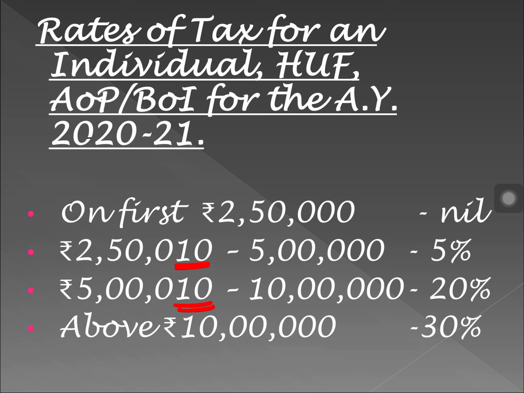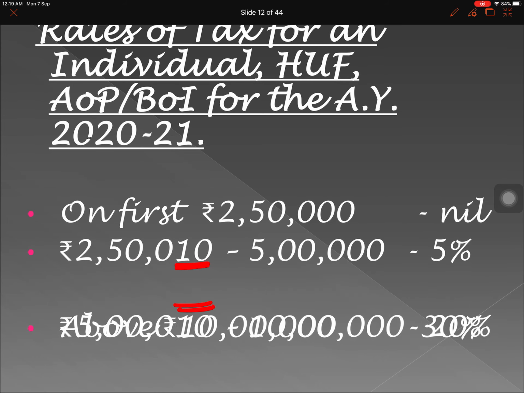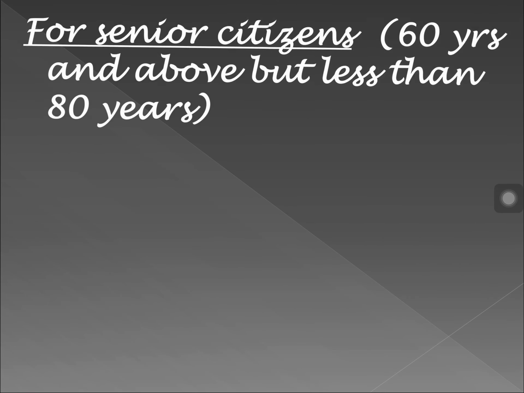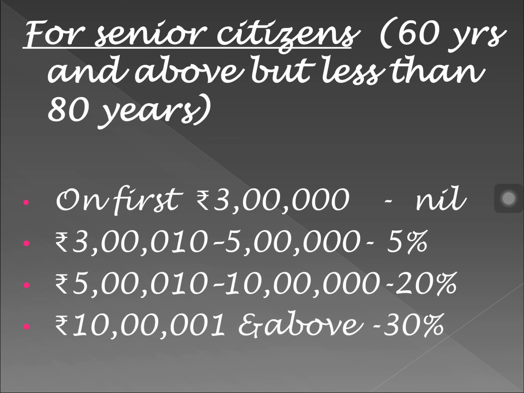Suppose you are a senior citizen, that means your age is more than 60 and less than 80. In that case, on the first 3 lakh it is nil, then the next 2 lakh it will be 5%, then the next 5 lakh it will be 20%, and anything above 10 lakh will be 30%.